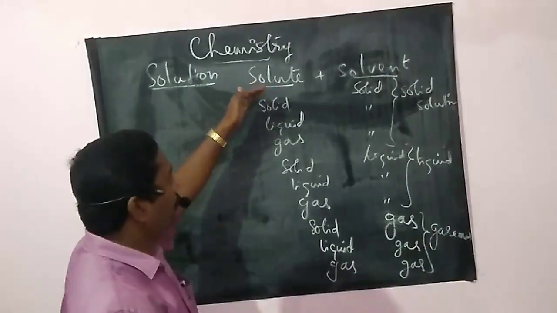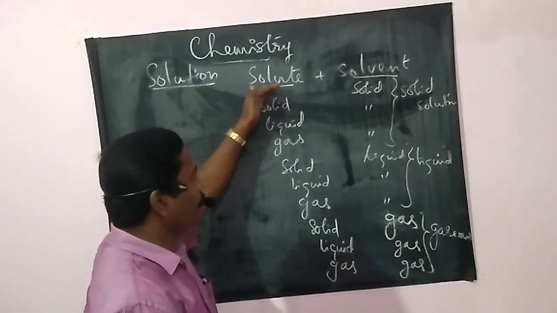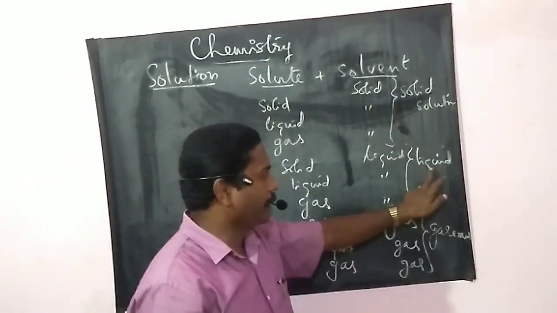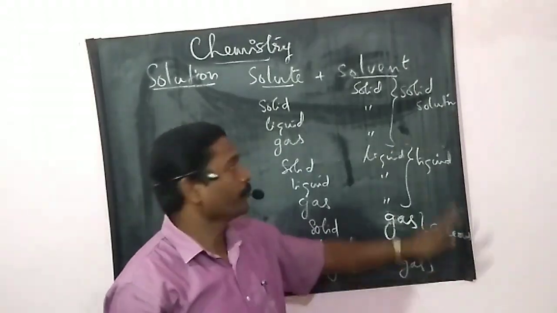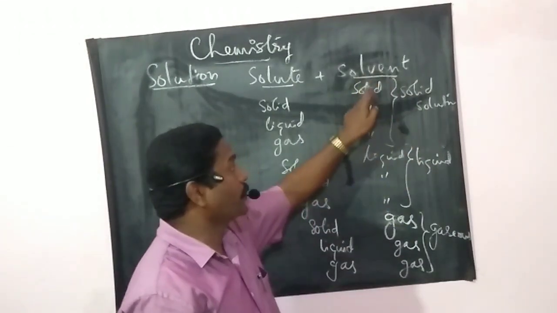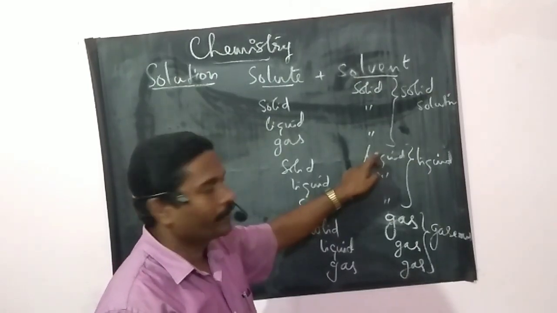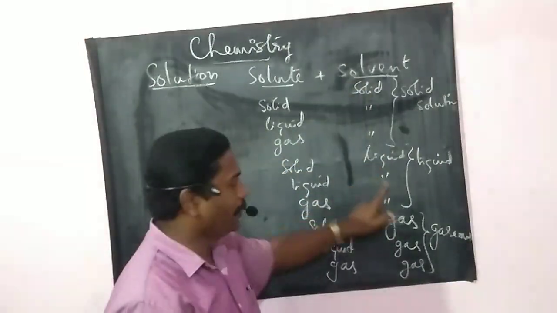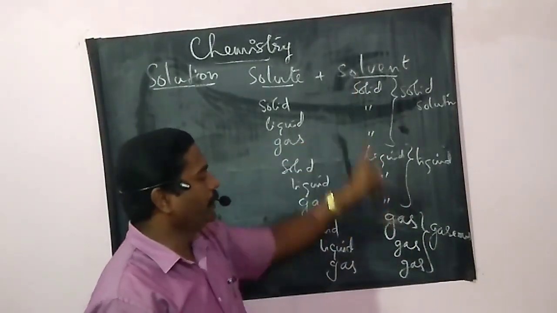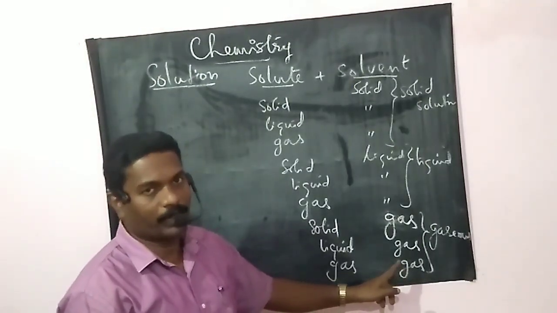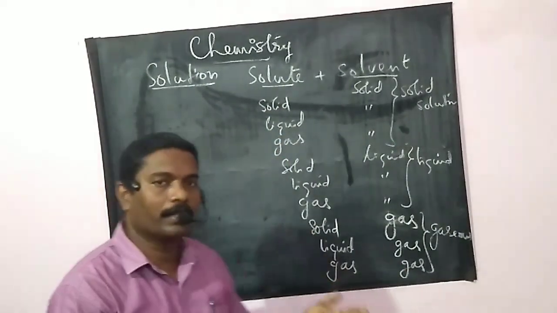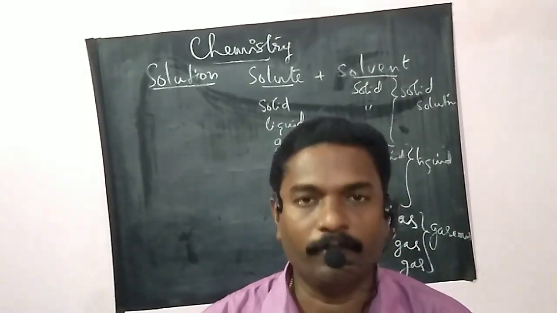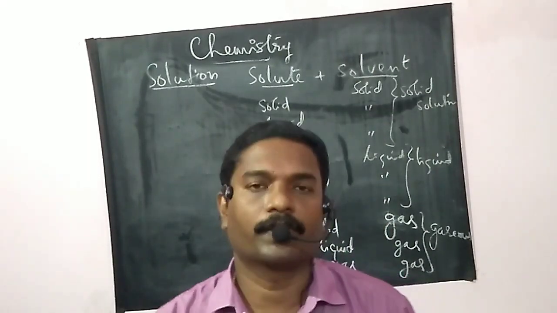See, depending upon the physical states of solute and solvent, there are three types of solutions: solid solution, liquid solution and gaseous solution. In solid solution, the solvent is always solid. In liquid solution, the solvent is always liquid. In gaseous solution, the solvent is always gas. The solute may be solid, liquid or gas. So let us discuss some examples for these types of solutions.